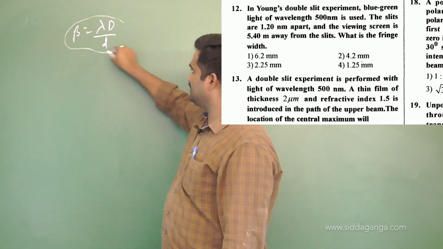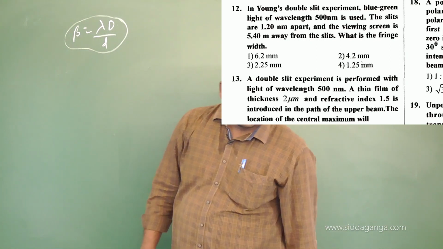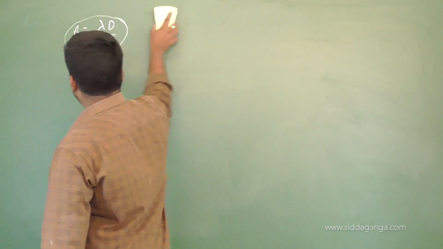Just use this relation to find the value of what? The fringe width. That is your work to be done. Calculate the value and get the answer. Go for the next problem.